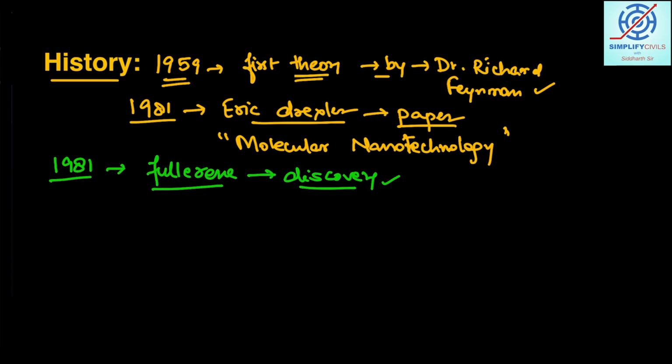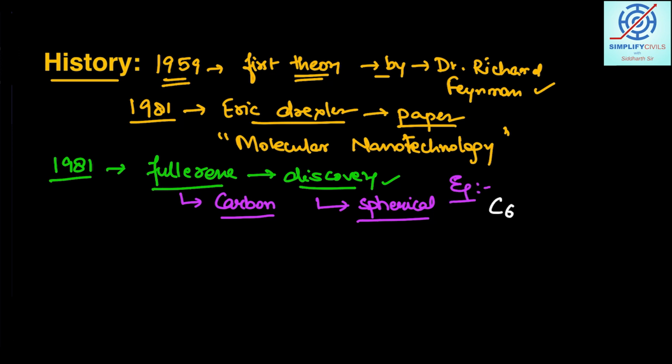Fullerenes are actually carbon made substances. A number of carbon atoms join together to make such a structure. These structures are basically spherical in shape. They can be of different shapes, but one example I want to share with you is C60 fullerene. So many types of fullerenes are there.